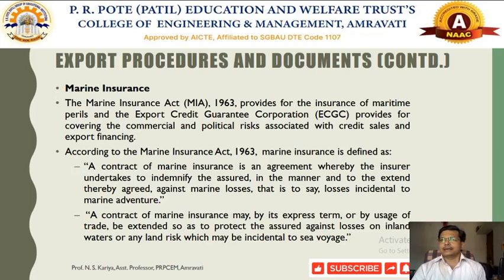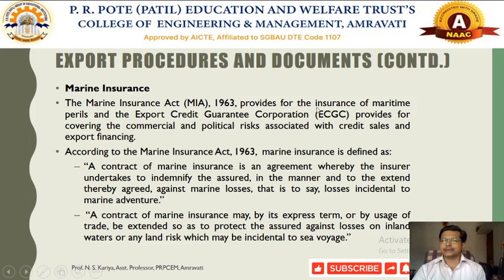Then here we are talking about some marine insurance. So government of India has already formulated one of the very important public sector undertaking, that is called as Export Credit Corporation of India. They will be directed according to the Marine Insurance Act 1963.